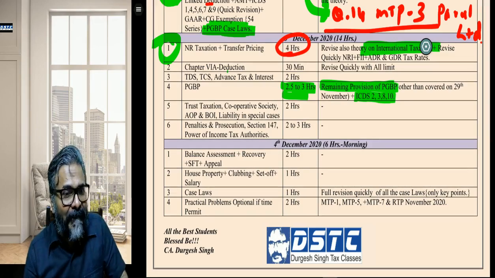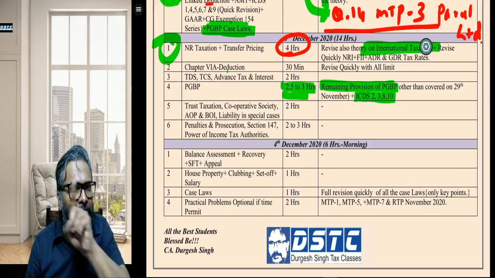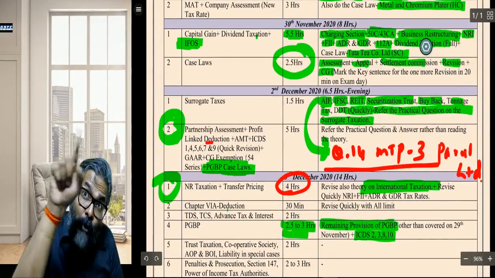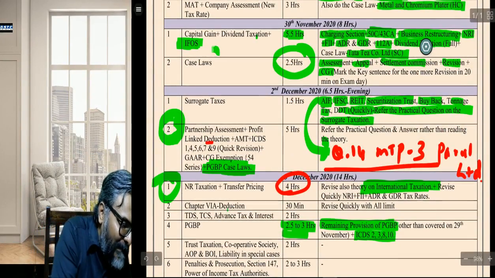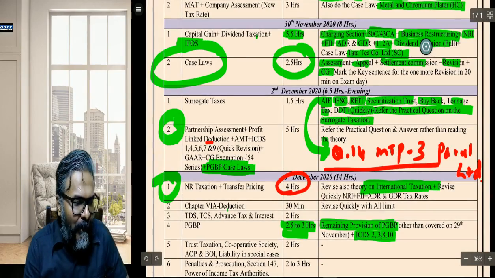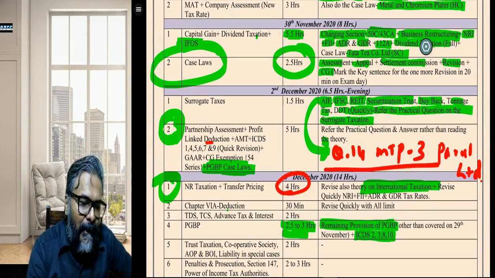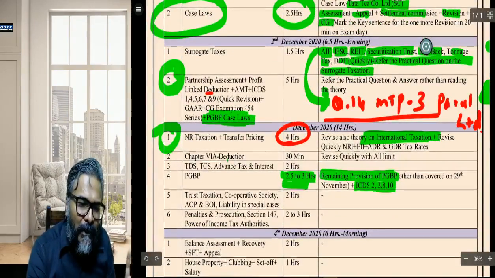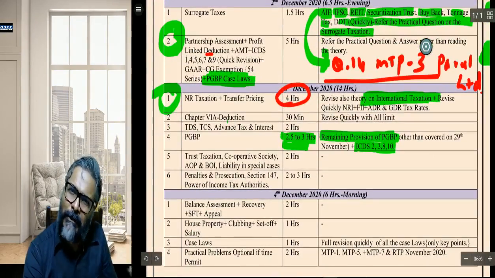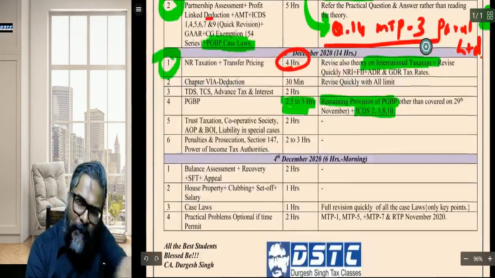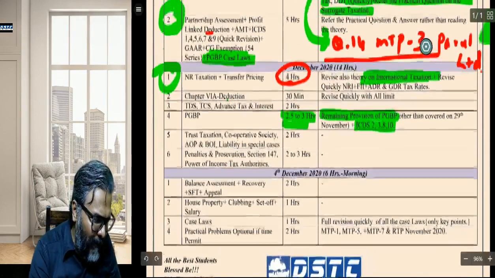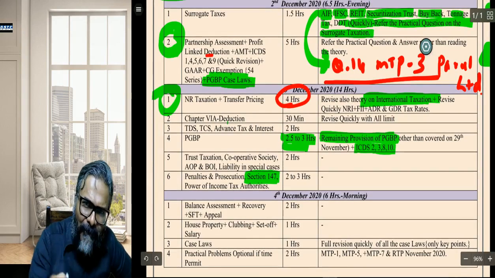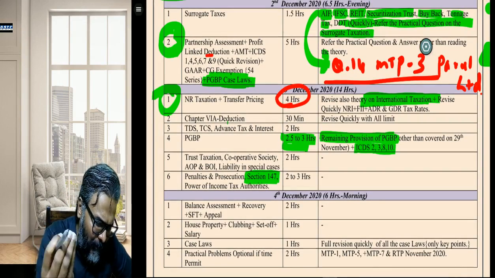Plus 147, students, I am keeping it over here. But please don't worry. Why should you not worry? Because maximum of the case law you have already done. Assessment is full of case laws only. Assessment, appeals and all, revision, it is only about case laws; in case law only the entire concept is over. So therefore, I have given it here 147. Apart from case law, whatever little bit is left, do that.